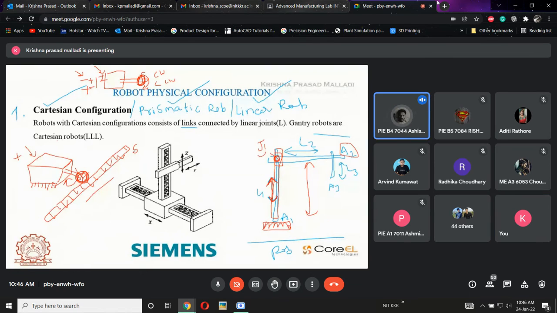The gear is rotating, so the gear has some circular motion. At the same time, the teeth of the gear and the strip are interlinked with each other. They are in a complete junction, connected with each other. So when there is a power supply, automatically this will move. The same will happen in your conventional machines.